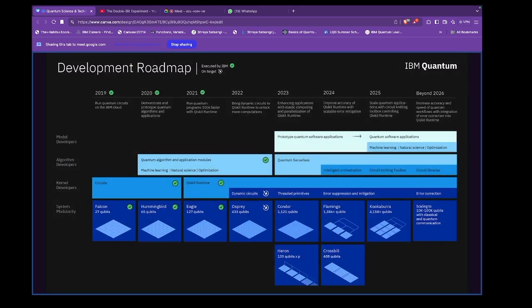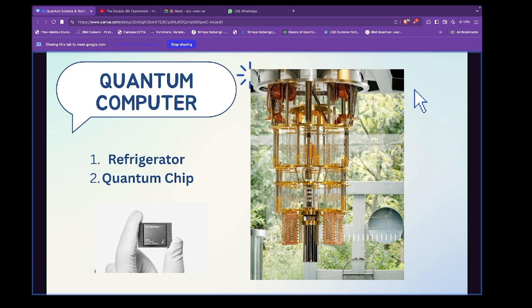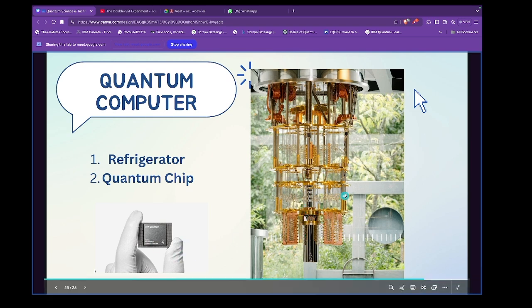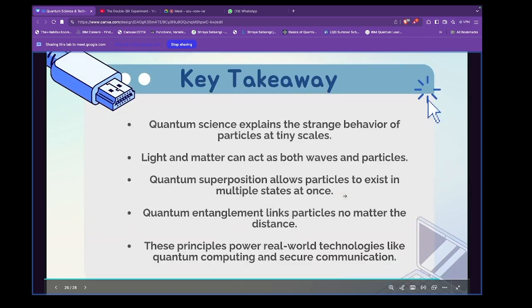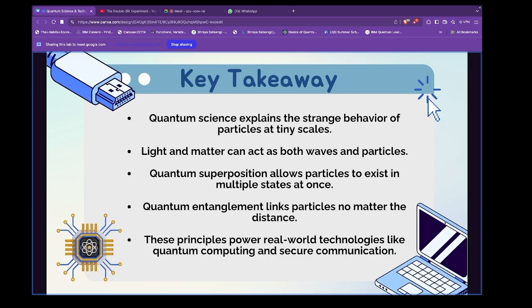There is nothing like an ideal gas. So we have to work with real gases. Now, I just told you what this is. I was just talking about how this is a whole refrigerator setup, and the quantum chip is just this tiny chip, you know. And then we have key takeaways from the slide. I summarized the whole slide in these, I think, 5 points, so that you take these points home and think about it a lot and think, can I do something crazy with quantum computers?